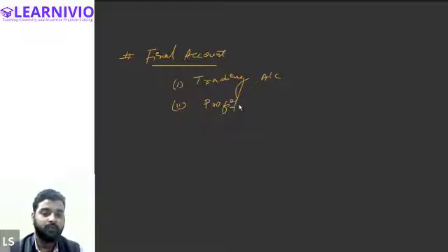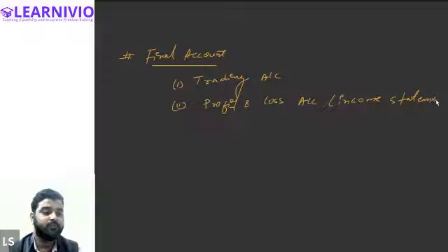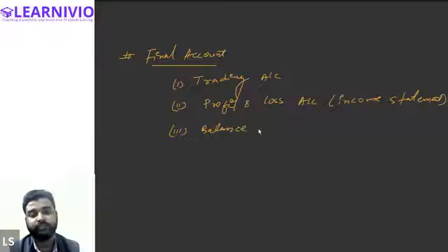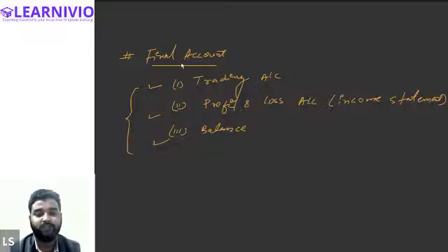Profit and loss account is also known as income statement. Once the income statement is prepared, then we prepare the balance sheet. In this chapter, we will be learning about all of these different statements: trading account, profit and loss account, and the balance sheet. All of these are collectively known as the final account, or you can also call it financial statements.